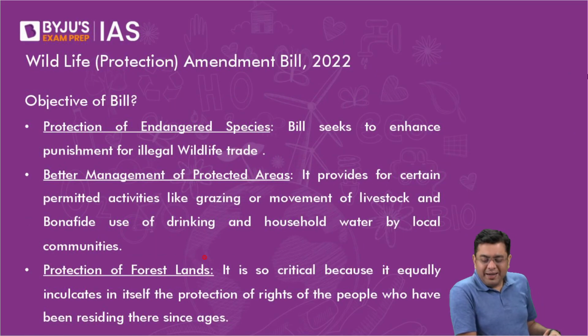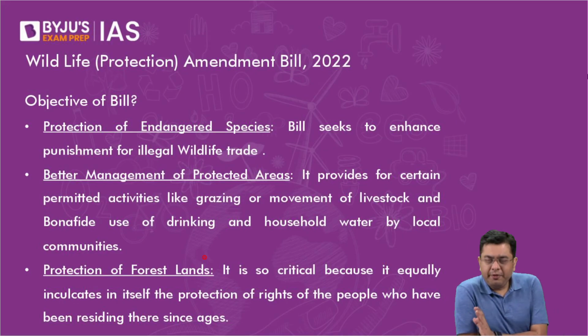Now, this Wildlife Act was amended last year, in 2022. The purpose of the amendment was very simple. Understand that when we talk about international obligations and conventions, in many of them we have seen that you do need your own national laws in order to promote conservation and protection.